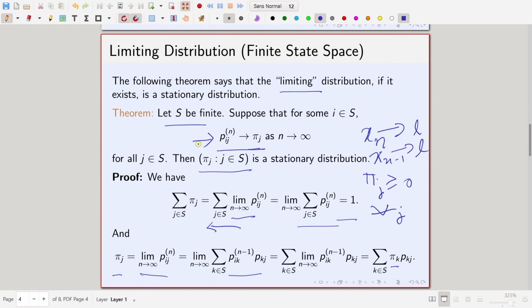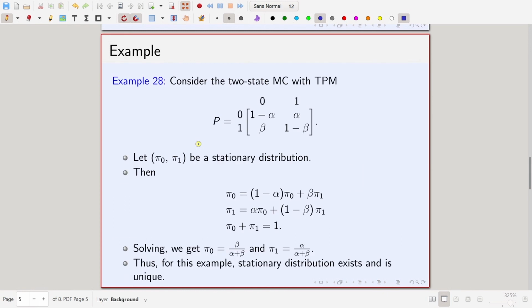So, now let us move ahead. Now, we will see some examples of how to calculate stationary distribution for certain Markov chains, right. So, we start with our first example. Consider this two-state Markov chain with this transition probability matrix.